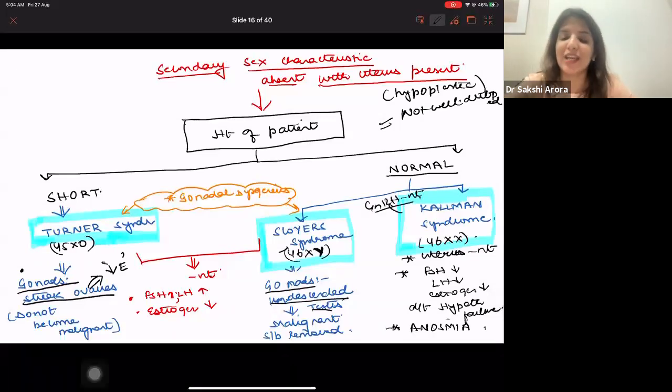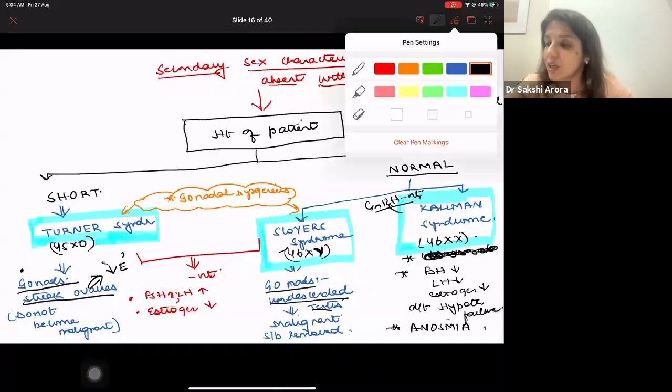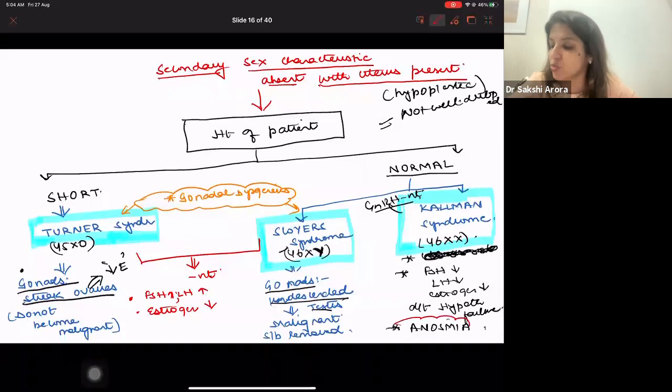So obviously, if GnRH is absent, LH has to be decreased, FSH has to be decreased, and estrogen has to be decreased because GnRH is less. And again, in this condition, you will get hypoplastic uterus. The additional feature which you get over here, which is very, very significant, is anosmia.